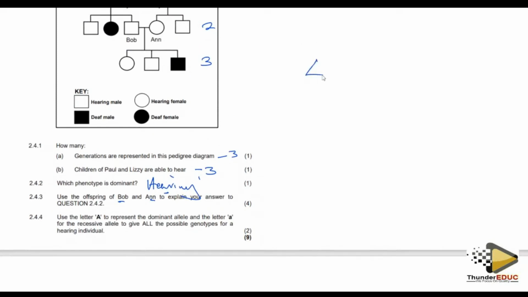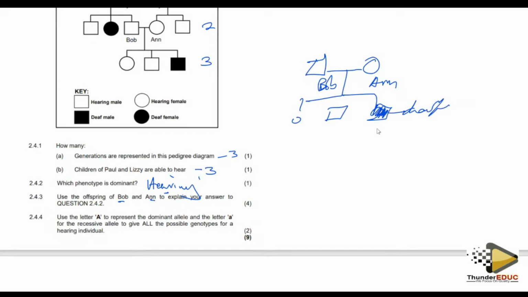Look, we are seeing that Bob and Anna, both of them, if this is Bob and this is Anna, are normal, and they interbred and produced this boy who is deaf.